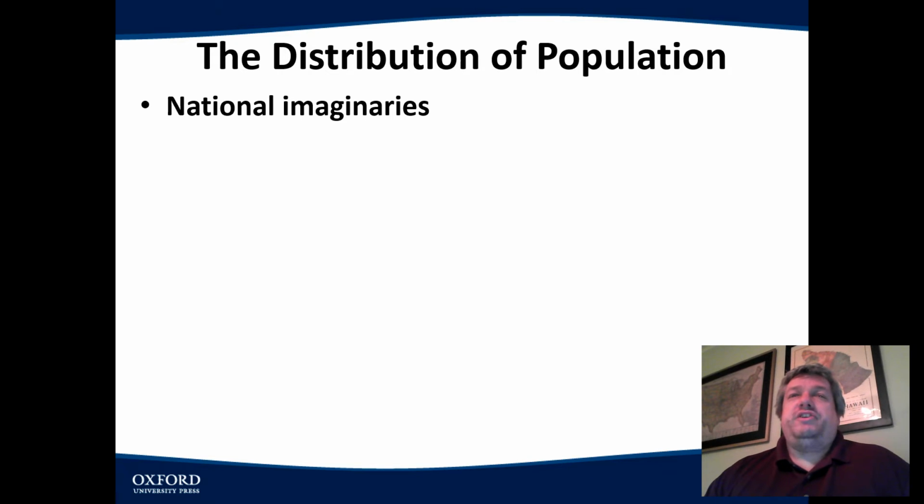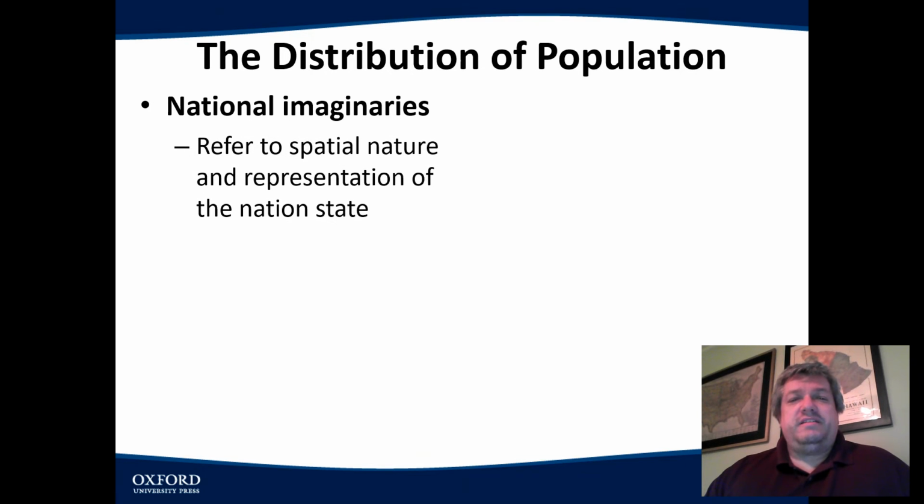So another thing about population is the way a culture or a population visualizes itself. And this doesn't have to be based in fact. The idea of national myths, how they view themselves, right? And sometimes talks about the spatial nature of the state. So a big example here is the idea of the American cowboy. It's kind of a prevalent myth, right? The idea of the tough American who drives the pickup truck and wears cowboy boots and jean jackets and lives out in the country. And that's a very specific image, right?